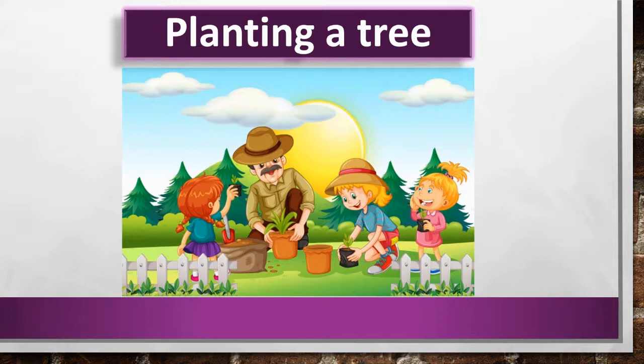You can see the girls are standing with the sample of plants in their hand, and mother and father are also helping the girls. You can see there are small pots where they are planting the trees. So children, when you are helping your mummy or daddy while doing this work, these two girls are also helping mother and father for planting the tree. Let's see next.